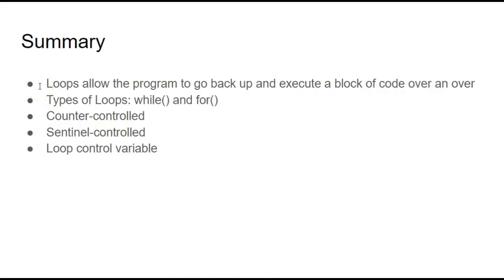Quick summary. Loops allow a program to go back up, execute a block of code over and over again. There are two types of loops in Python, the while and the for. Of the while loop, there's a counter-controlled, a sentinel-controlled, and we always need a loop variable.